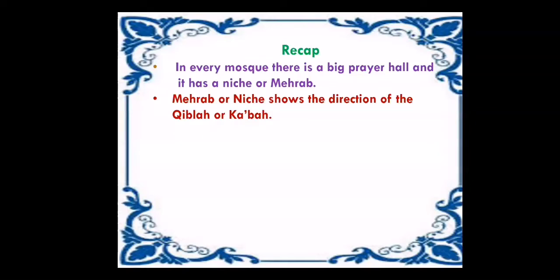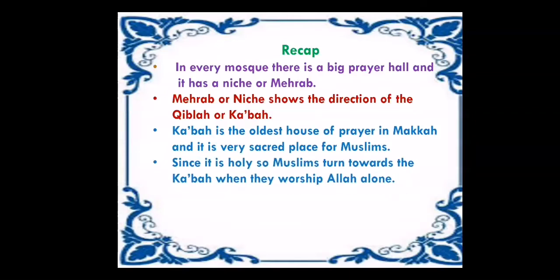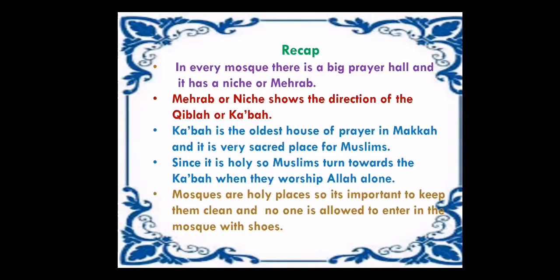What is the Kaaba? Kaaba is the oldest house of prayer in Makkah, and it is a very sacred place for Muslims. Since it is holy, Muslims turn towards the Kaaba when they worship Allah alone. So the mihrab shows the direction of Qibla towards which Muslims turn when they worship Allah. Mosques are holy places, so it's important to keep them clean, and no one is allowed to enter the mosque with shoes. We should respect them.